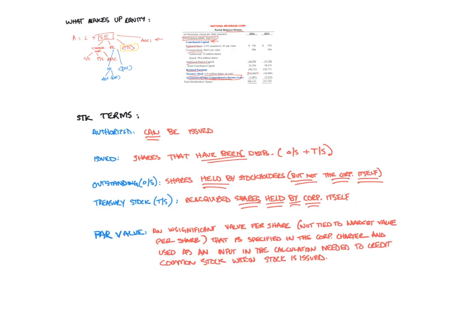You can think of par value as an insignificant value per share that's not at all tied to the market value per share, that is specified in the corporate charter and is used as an input in the calculation needed to credit the account common stock when stock is issued. And this will be addressed in a subsequent video when we start journalizing the stock issuance process, but I wanted to make you aware of that concept. Remember, not all states require par value. So you could have common stock with no par, or you could have common stock with par. And when it does have par, that par value is going to be an input to the calculation of the credit of common stock. And this will be made clear once we get into the journal entries.